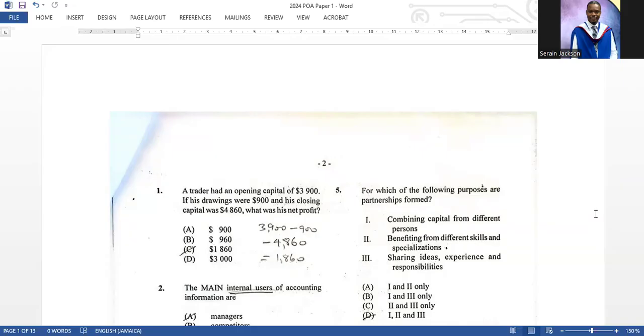I heard somebody said, in Paper 1 we trust. Well, I agree. It is not over yet. It is just 75% of the way. And this 25% that is to come, we can maximize it. So let's get right into it.